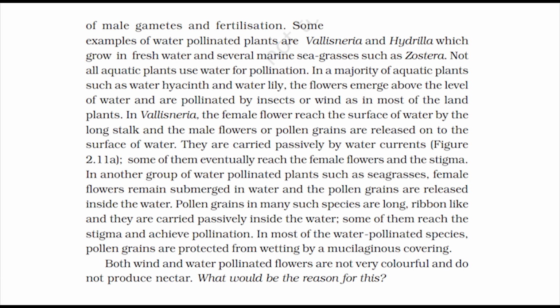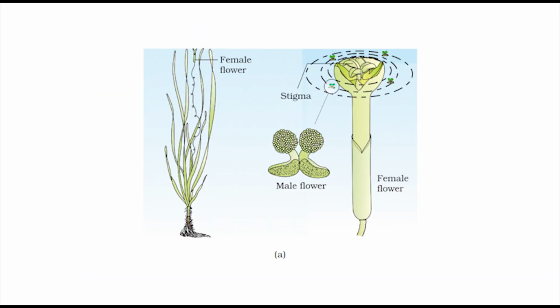In Vallisneria, the female flower reaches the surface of water by a long stalk, and the male flowers or pollen grains are released onto the surface of water. They are carried passively by water currents, figure 2.11a. Some of them eventually reach the female flowers and the stigma.